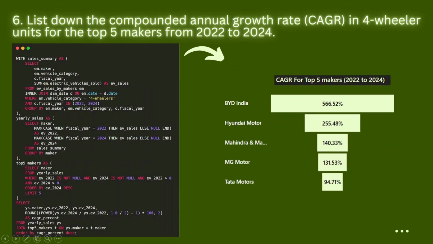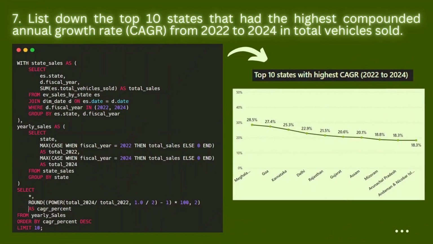Please calculate the compound annual growth rate in four-wheeler units for the top five makers from 2022 to 2024. Here is the SQL query written, and this is the output shown in the form of a funnel chart, where BYD India is leading with a CAGR value of 556.52%, followed by Hyundai Motor with a value of 255.48%, then Mahindra and Mahindra, MG Motor, and Tata Motors with a CAGR value of 94.71%. Now let's look into the next question.